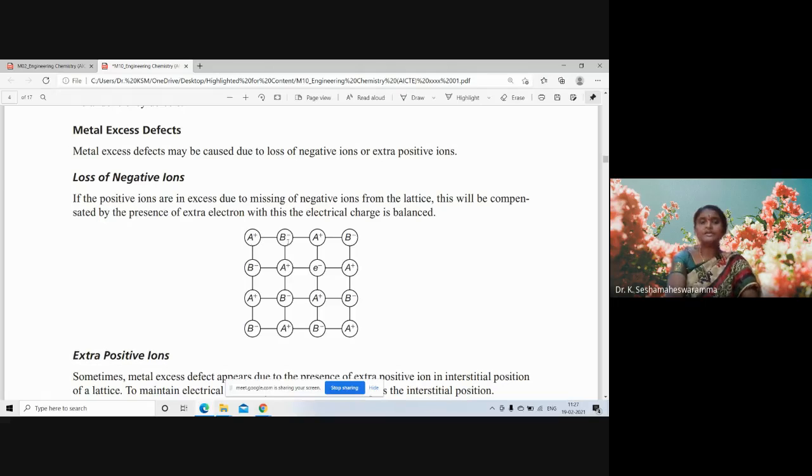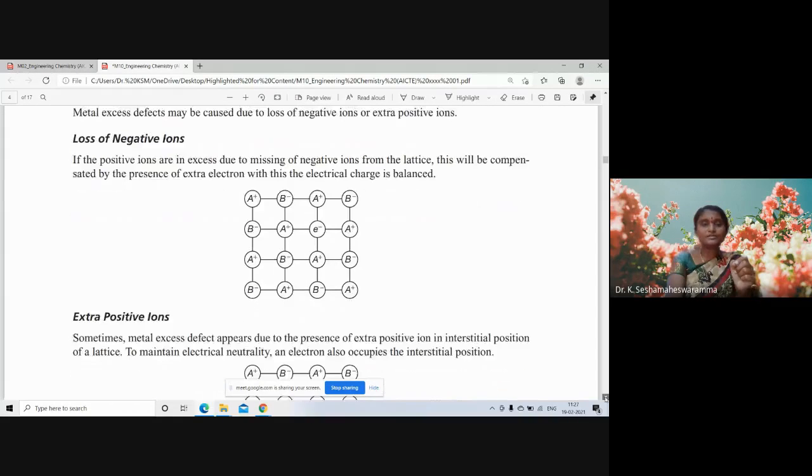Suppose A plus and B minus, 2 atoms are present here, one positive, one negative. But here, one negative ion, B minus, is lost. Loss of negative ion in the crystal lattice. Due to that, one excess electron is added. Hence, this is a metal excess defect.